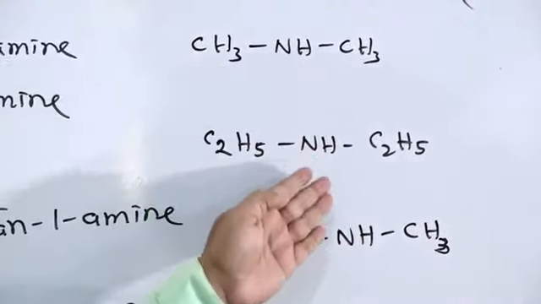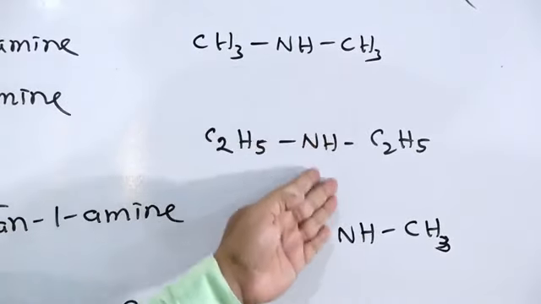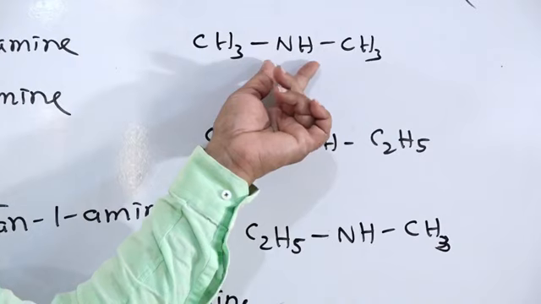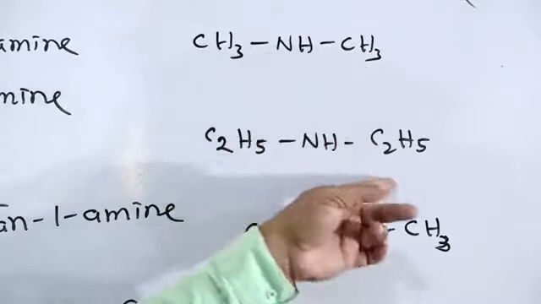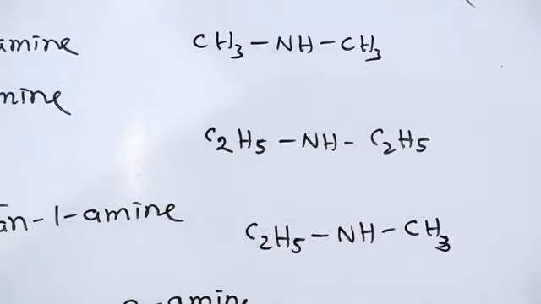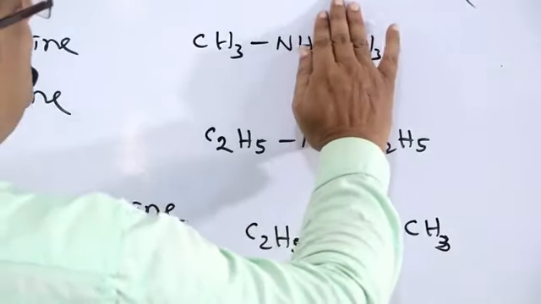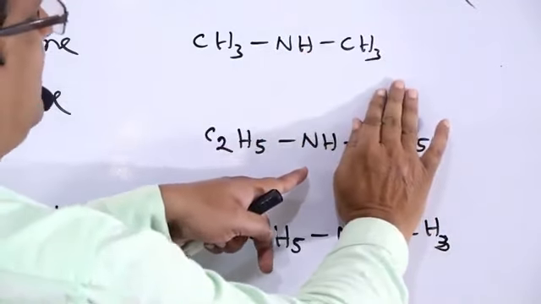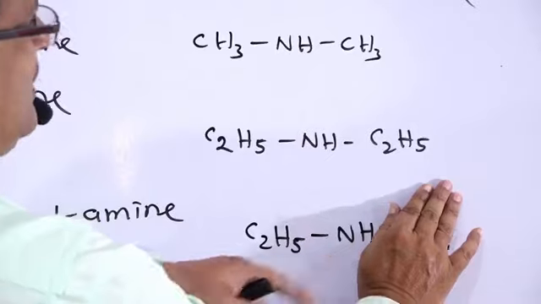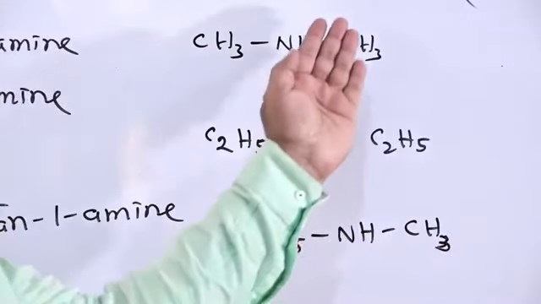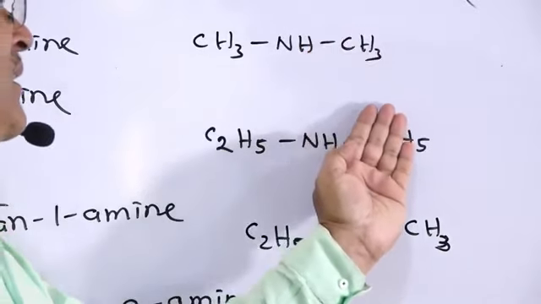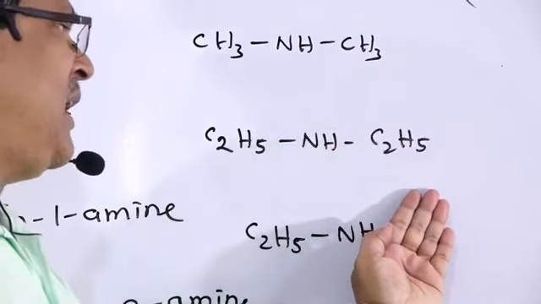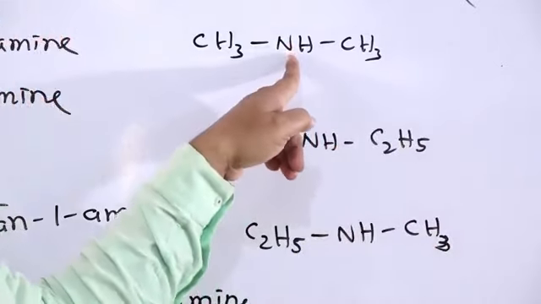These are examples of secondary amines, because 2 hydrogen atoms of ammonia are replaced by 2 alkyl groups. If we take the formula for this one, this will be methanamine, and this will be ethanamine. If we remove this methyl group, then this will be your NH2, methanamine. This will be ethanamine.